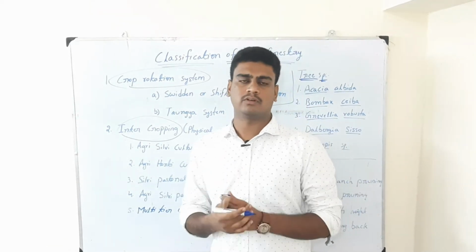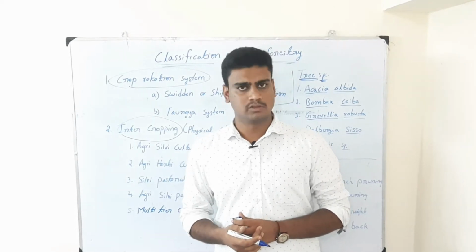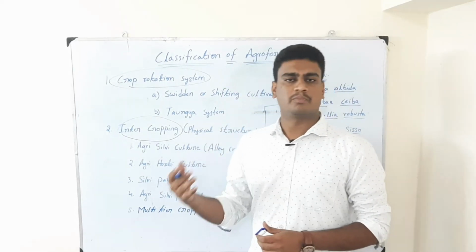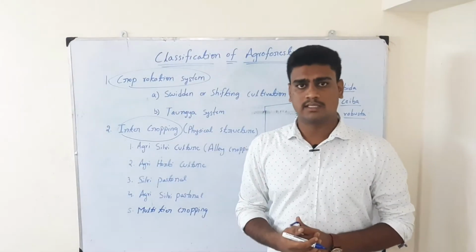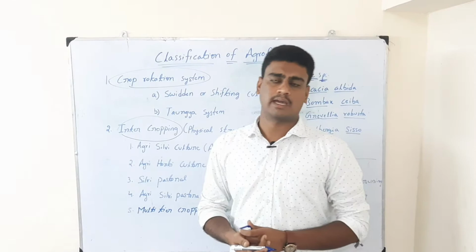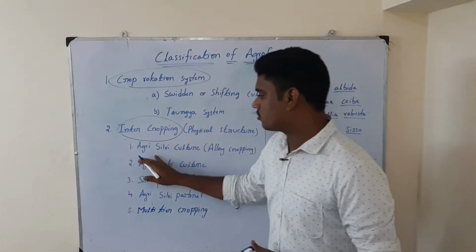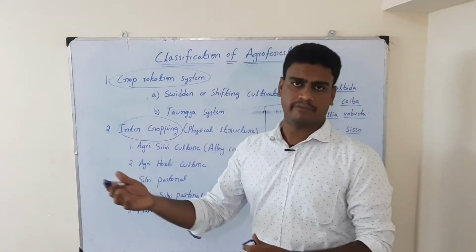Then the remaining 4 types of lands or soils are used for other purposes. So probably classes 5 and 6 can be used for the agroforestry system, where we cannot go for many agriculture crops. So let us see how to combine the agriculture crop with the forestry.